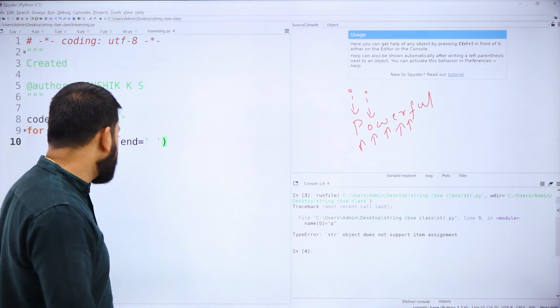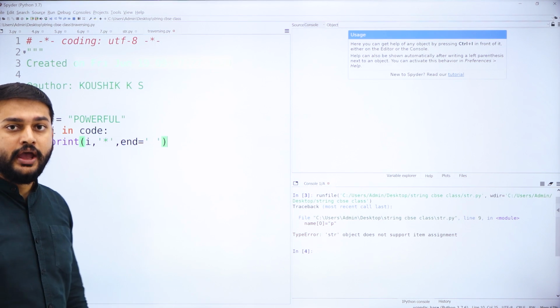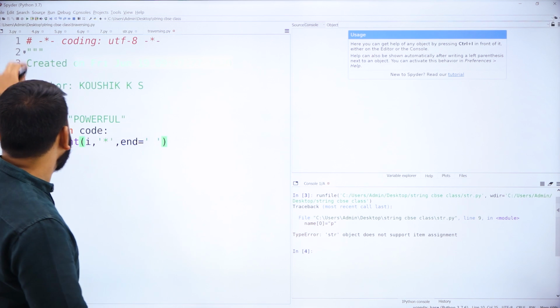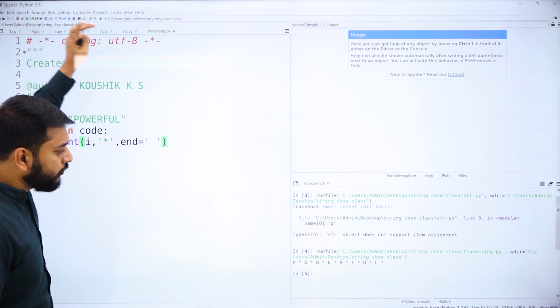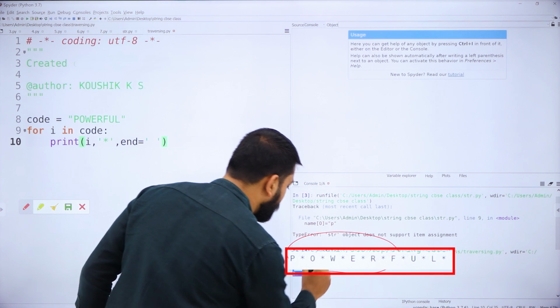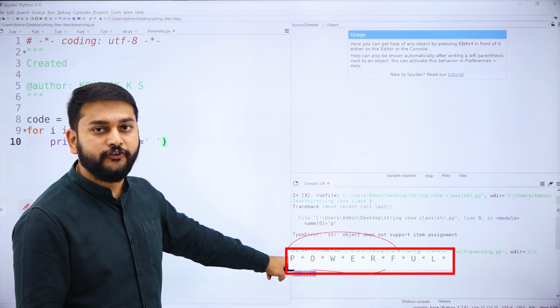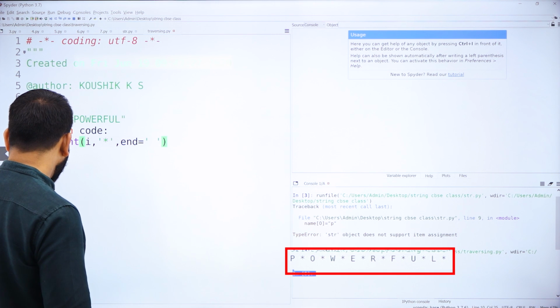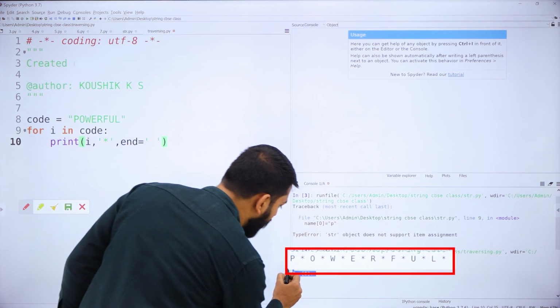Let me execute this program for all of you and let us understand what output I will be getting. So I will just run this program. So guys, I have "powerful". Able to see this? So my dear students, I have my output as "powerful". So guys, able to see this output?